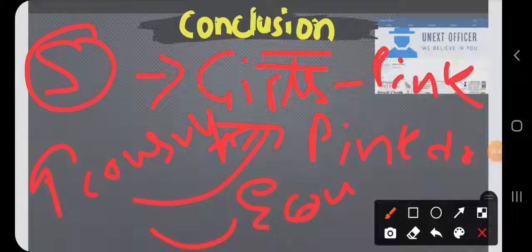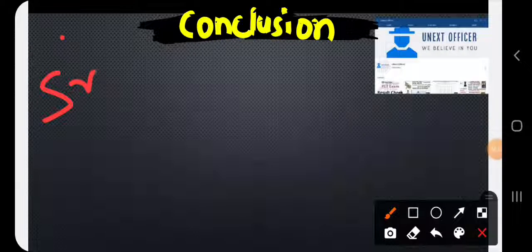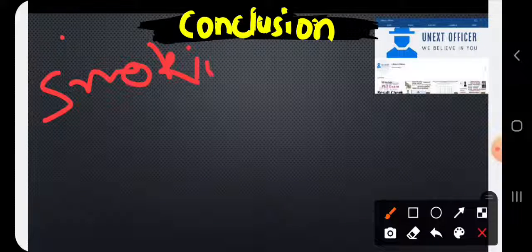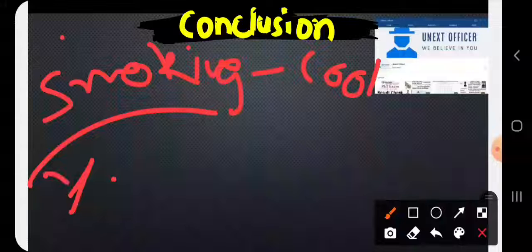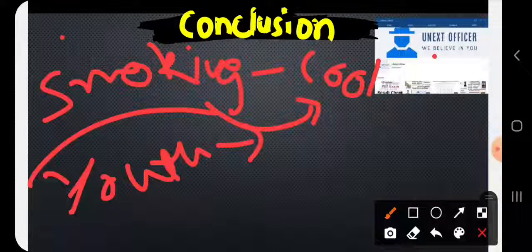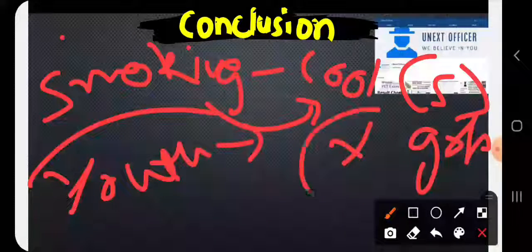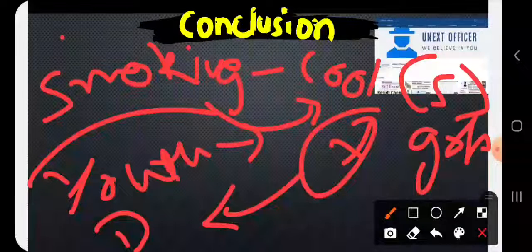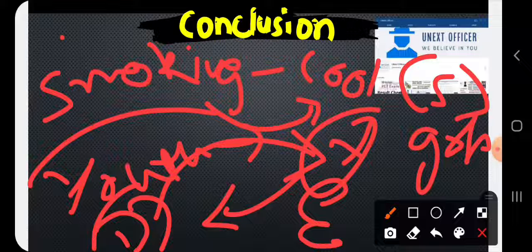So it is interlinked, right? For example, one more thing, a negative example, but it is prevalent among the boys. Suppose smoking was considered cool among the youth, right? So this coolness in the group, among the youngsters, creates demand, right? And this demand deals with economics, right? Are you getting my point? Yes.